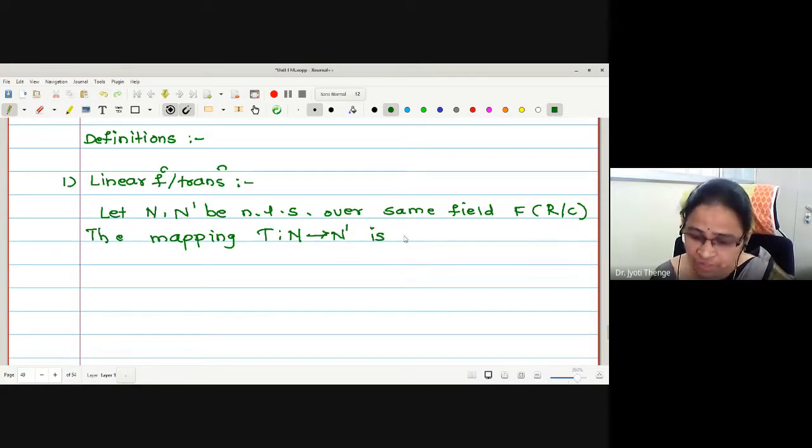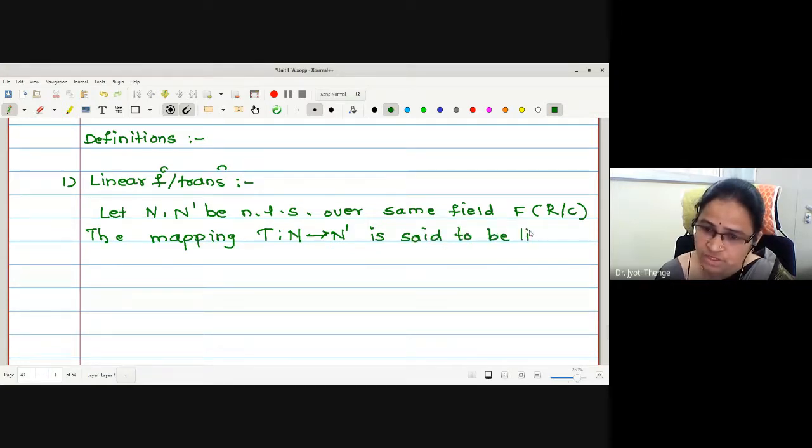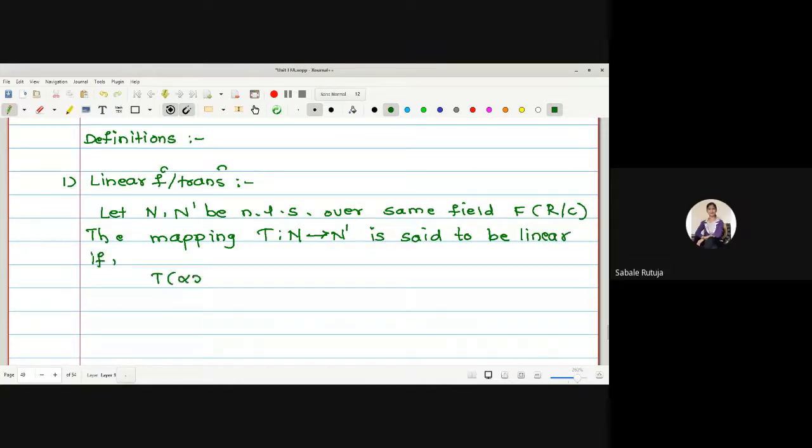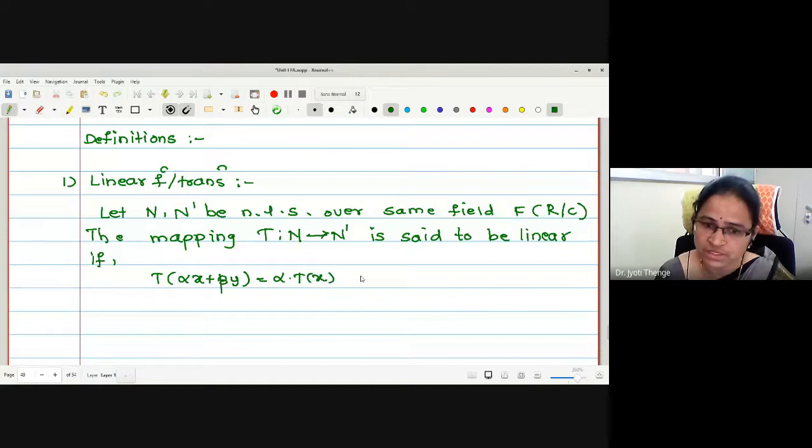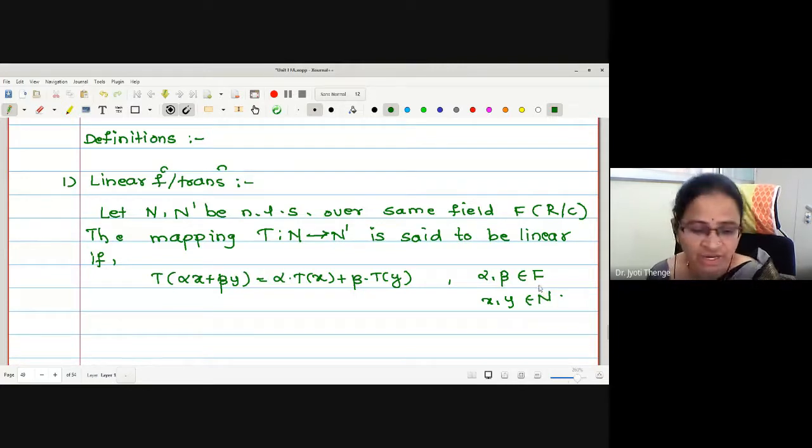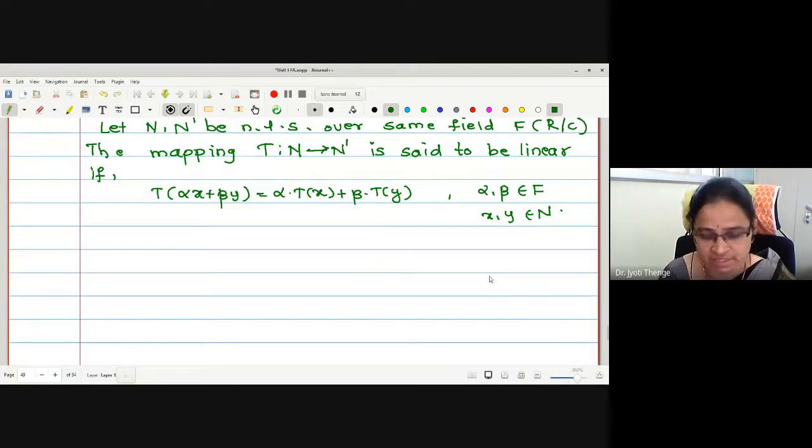Can anyone tell me the definition? This is said to be linear if T of alpha x plus beta y is equal to alpha into T of x plus beta into T of y. Very good. What does it mean actually? This preserves the operations of addition and scalar multiplication, where alpha, beta are the scalars, x and y are the elements of the normed linear space N. Or one can write this separately: first for addition and second for the scalar multiplication.